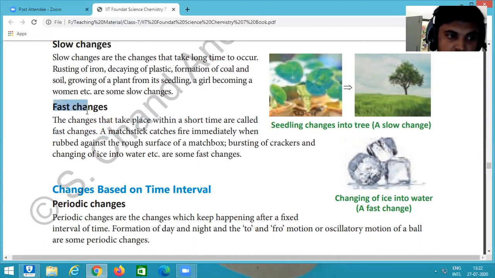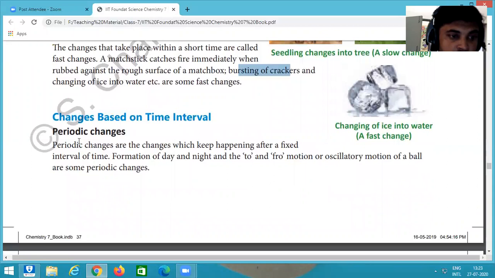Fast change, as the name clearly shows, for example, burning of a matchstick from the matchbox by rubbing. It is a fast change we see within a few seconds. Burning of crackers, bursting of crackers, when we burn them, the cracker bursts within seconds. So these changes we see very fast. Today we continue with the same chapter, and the next topic is changes based on time interval.